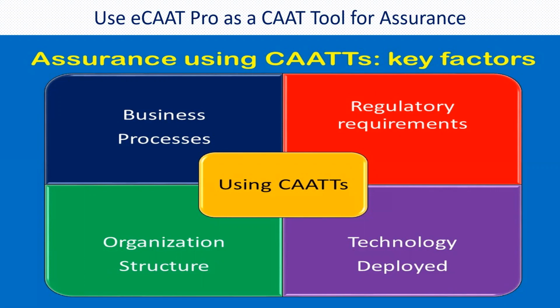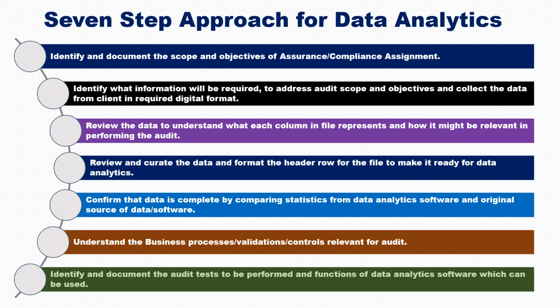Once we understand this, it becomes very easy for us to get the relevant data in a digital format and use CATs to audit the digital data and provide value addition. These are the 7-step approach for doing data analytics. First, identify and document the scope and objective of the assurance or compliance assignment. You need to be very clear about what you want to accomplish.